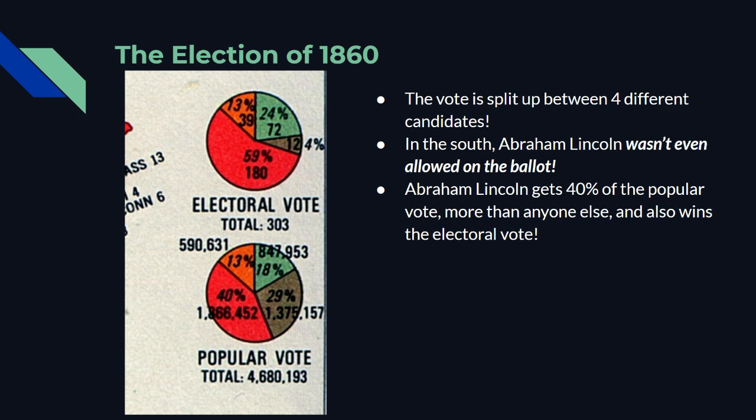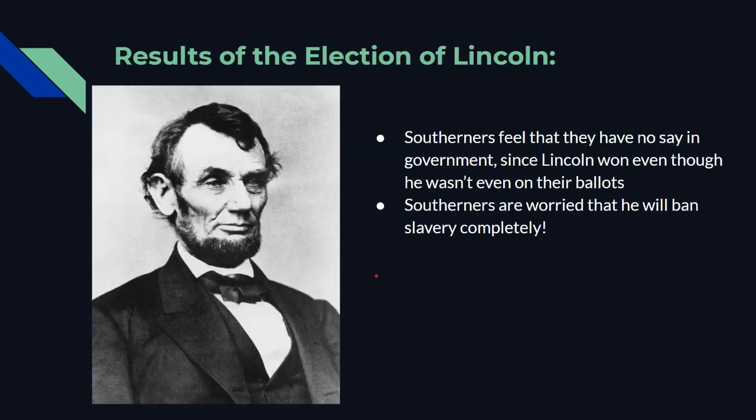Despite all this, and despite him not being able to be voted for in a huge portion of the country, he still wins. He gets 40% of the popular vote, right? We see he's in the red over here. And he also gets 180 electoral votes, meaning he commandingly won this election, despite it being split a few different ways. He is going to be our new president in 1860, and the South is not thrilled about that.